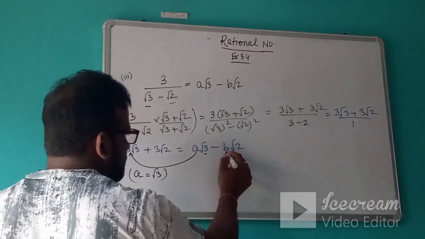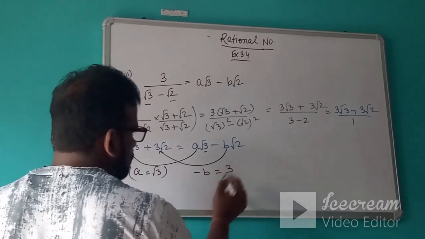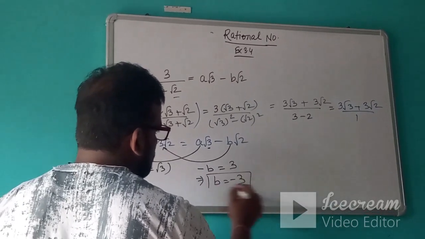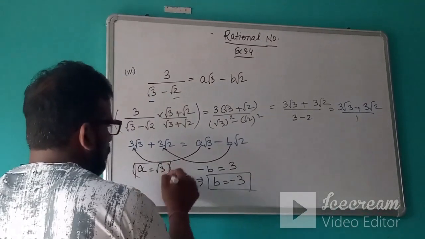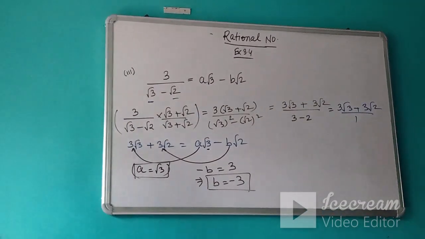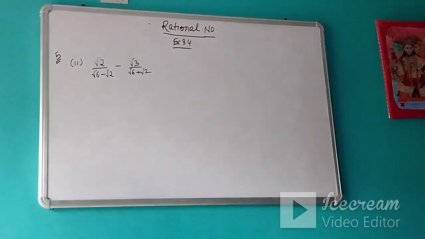Then this is minus b. So minus b will be equal to 3, or you can say b is equal to minus 3. Like this, you compare and you will get the value of a and b. Questions like this are the ones in which you have to simplify it.